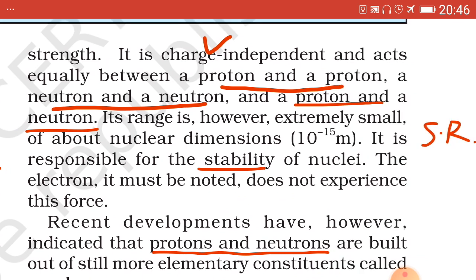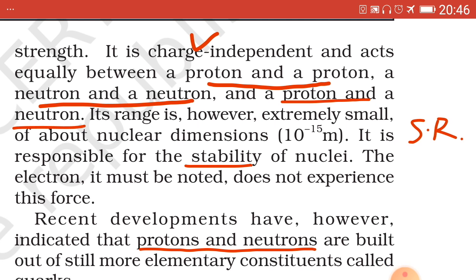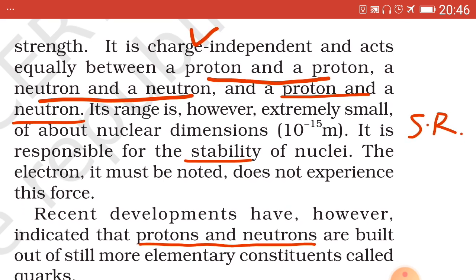Next property is it is charge independent and it acts equally between two protons or two neutrons or a proton and a neutron. Its range is very small, that is of the order of 10 raised to minus 15 meter, given in brackets here. Hence, it is known as a short range force.